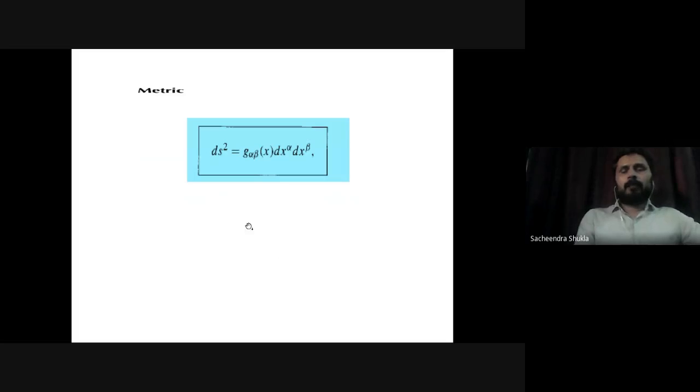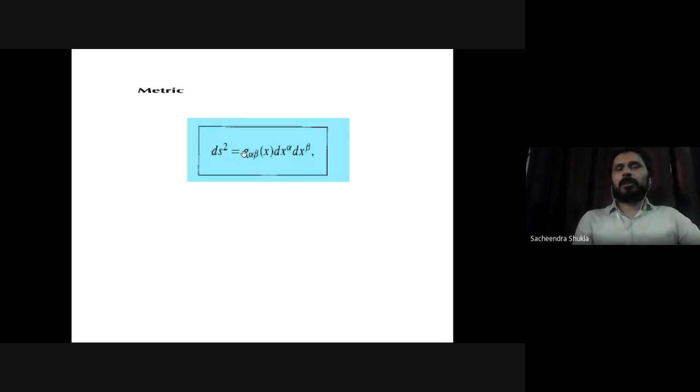So now I move to another concept that we call by the name of metric. Okay, so what is a metric? The same line element that I wrote many times that we saw in the previous slides is actually called the metric, and it is written in this concise form. And this is the beauty of mathematics and the beauty of the summation convention that was invented in the early 1900s, that ds square is g alpha beta dx alpha dx beta.